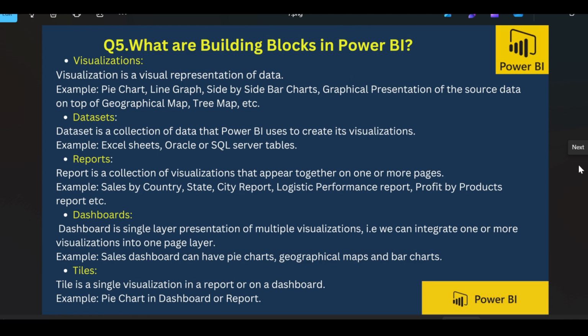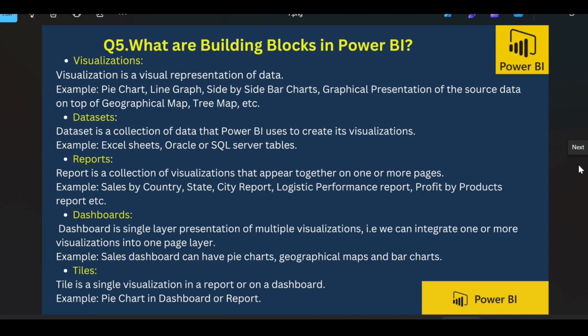What are building blocks in Power BI? Visualization. Visualization is a visual representation of data. For example, pie chart, line graph, side by side bar chart, geographical presentation of the source data on top of geographical map, tree map, etc. And data set. Data set is a collection of data that Power BI uses to create its visualization, for example, Excel sheet, Oracle, or SQL tables.